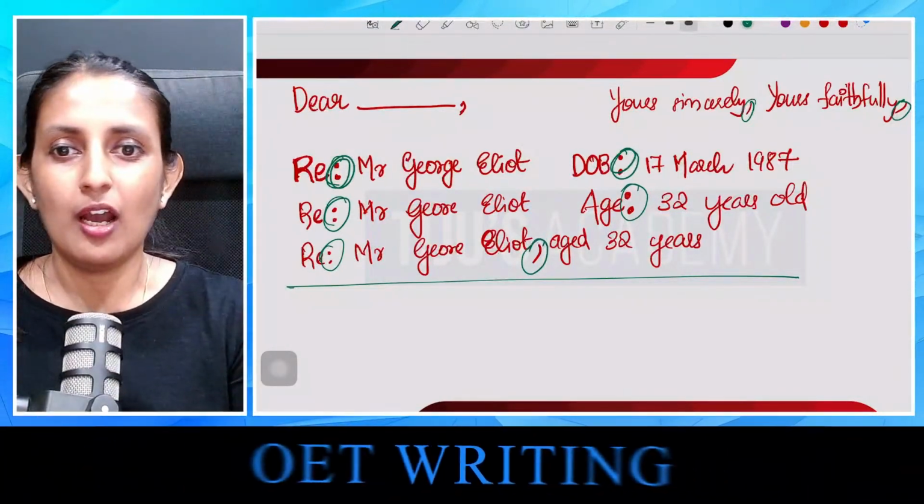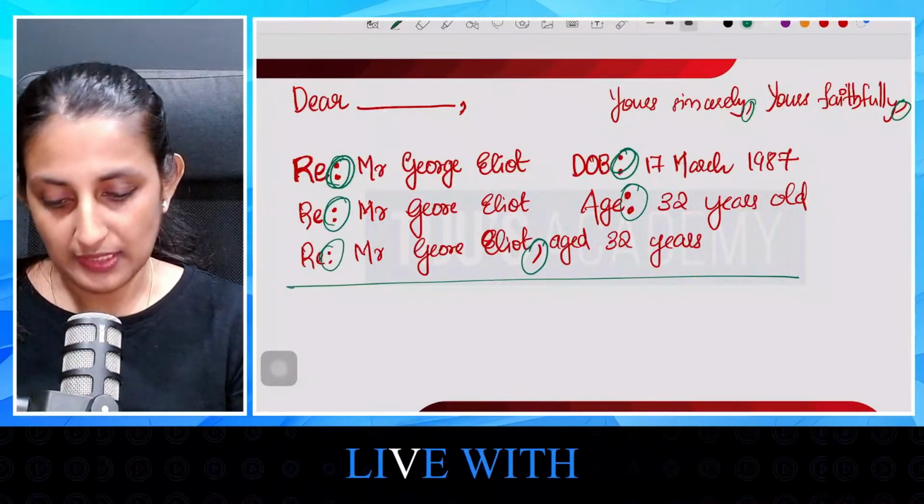We'll start with the very common connector that we use, that is therefore.